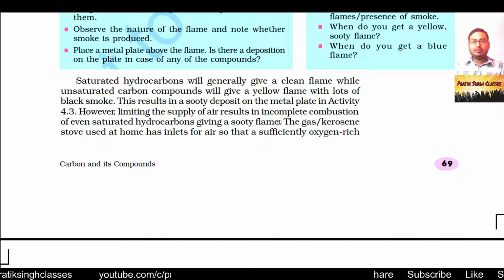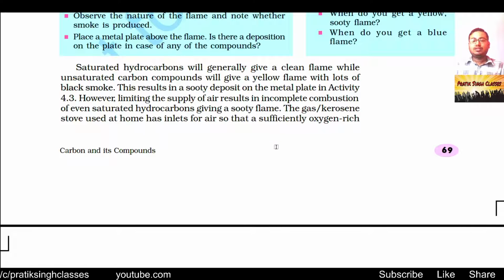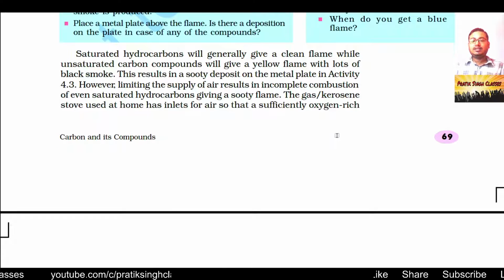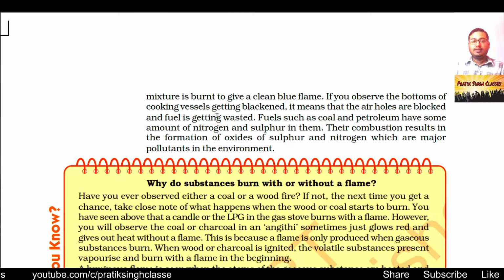Whenever we have a sooty flame, it indicates that the fuel hasn't burnt completely, and some amount of fuel has gone unused. The gas or kerosene stove used at home has inlets for air so that a sufficient oxygen-rich mixture is burnt to give a clean blue flame.